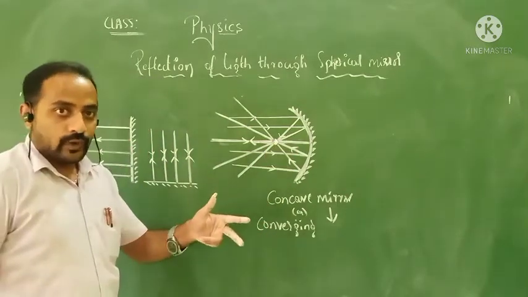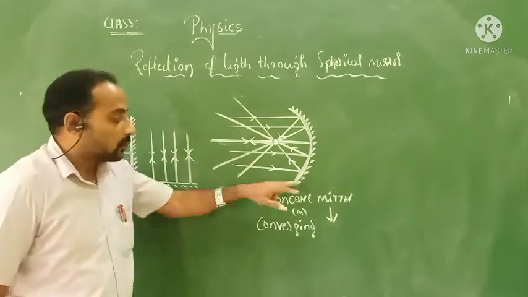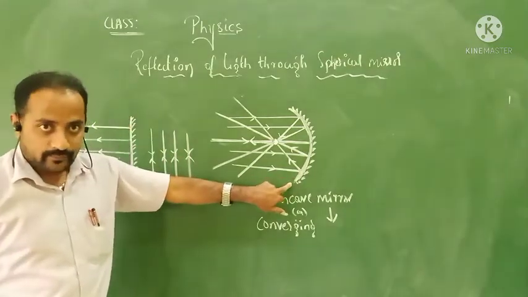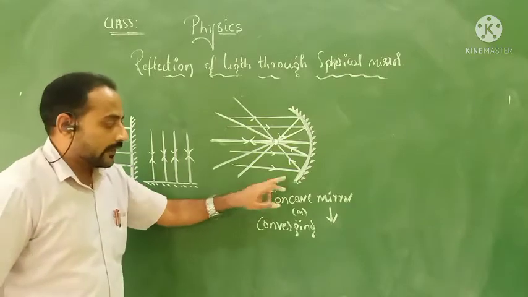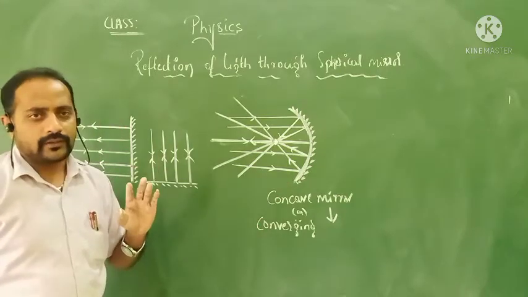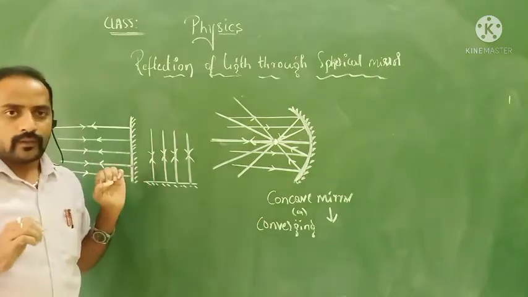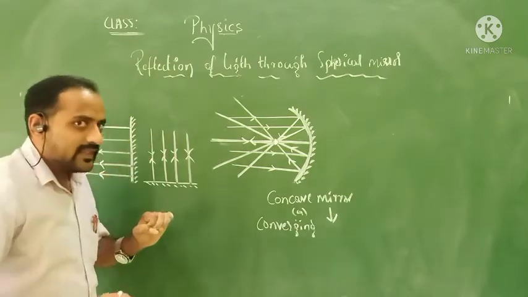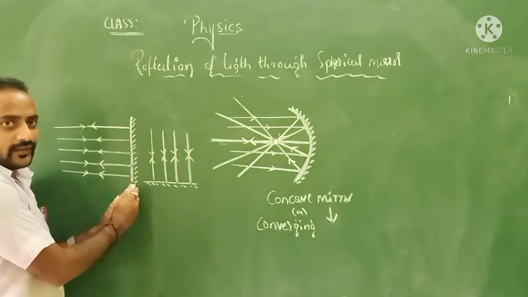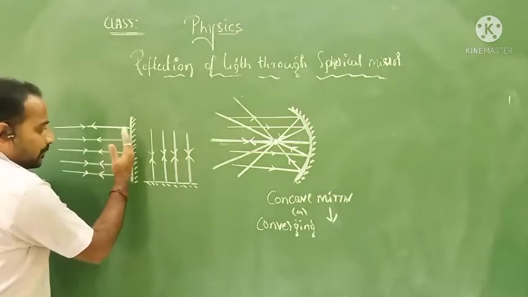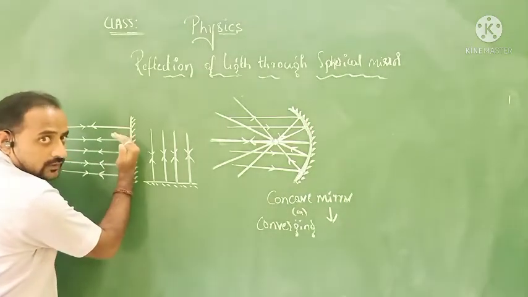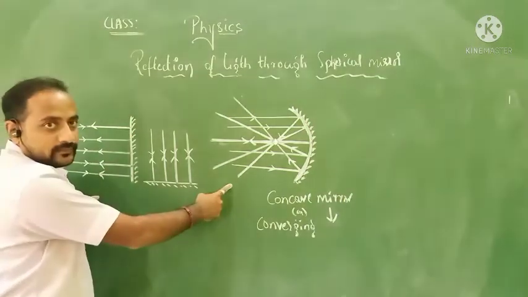I'll tell you that. But just try to understand what type of mirror this is. Yes, this mirror we call a concave mirror. Then what else? See, the same mirror, the plane mirror, which I bent like this right now. I got it like this.